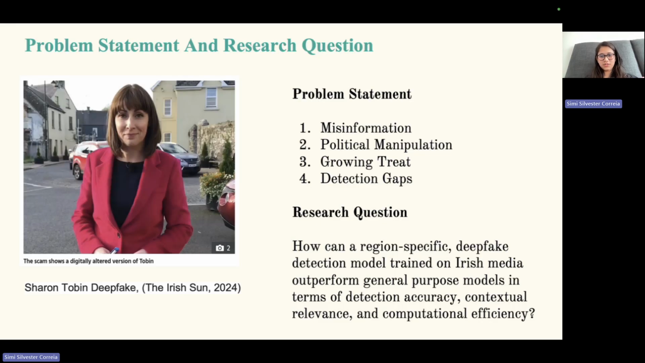So my research question is, how can a region-specific detection model be used to deal with deepfake detection for a particular region, say Ireland? So if I build a data set for Ireland specifically, will it help me in detecting the deepfakes more accurately than having a general model for it?